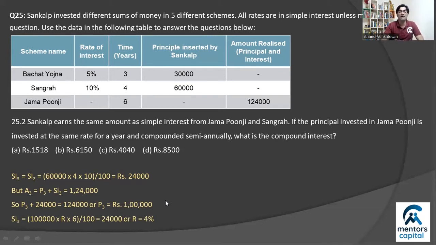So what is the compound interest if it were calculated on this sum semi-annually? Now you can use the formula, but I'll also show you a quicker method, which is to understand compounding. We know that Jama Punji gives me 4% per annum if it were simple interest. What happens if it were compounded semi-annually at the same rate?